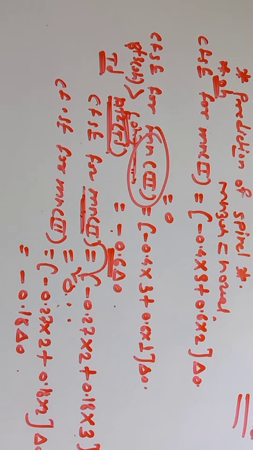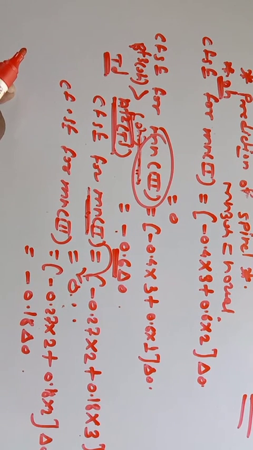Similarly, we can find out for different spinels, whether they are normal or inverse, depending on the crystal field stabilization energy. So this is all about the prediction of the spinel structure, either normal spinel or inverse spinel. You should keep in mind, whenever there is an Fe metal atom present, then there is 100% chance that the spinel is an inverse spinel. Many times questions are asked in CSIR NET and SET exams on prediction of spinel structures. So you should keep in mind what is normal spinel, what is inverse spinel, and how one can predict the structure of normal and inverse spinel.